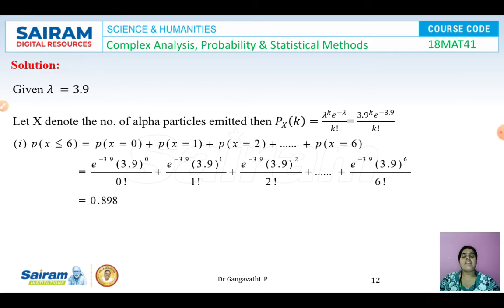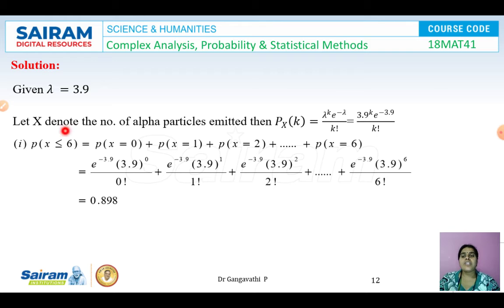So nowhere is it given to use Poisson distribution or binomial distribution. Looking at the data available, you have to decide which distribution to use, and then go ahead. Here, the average is nothing but the mean. The mean value for a Poisson distribution is lambda, which is given as 3.9.